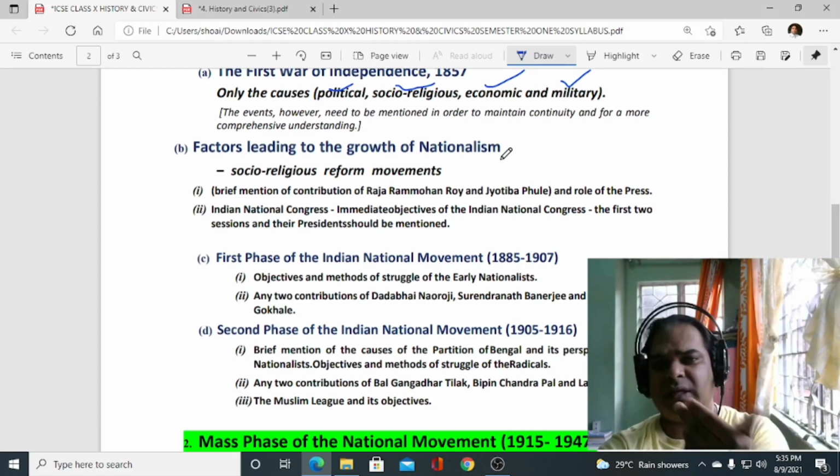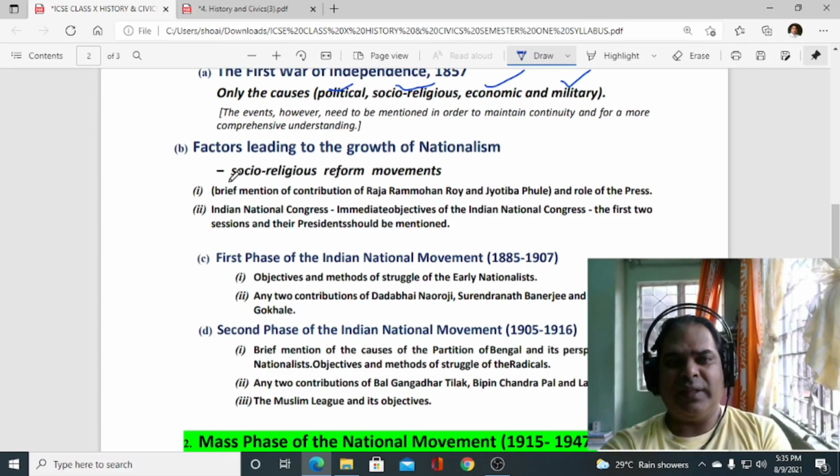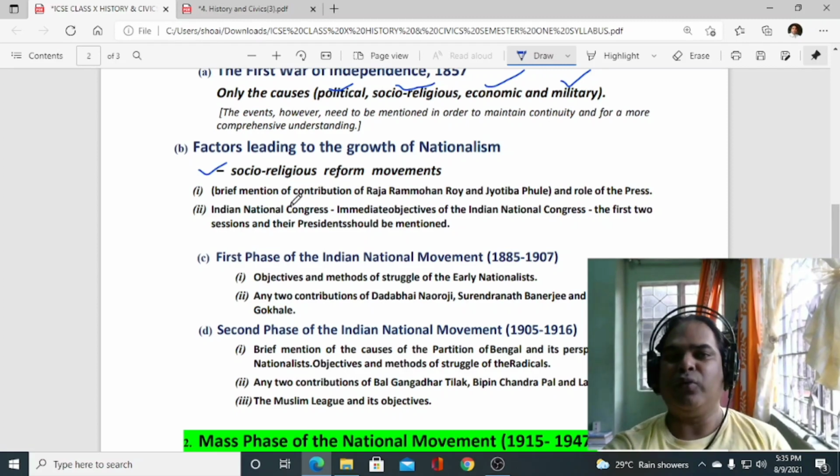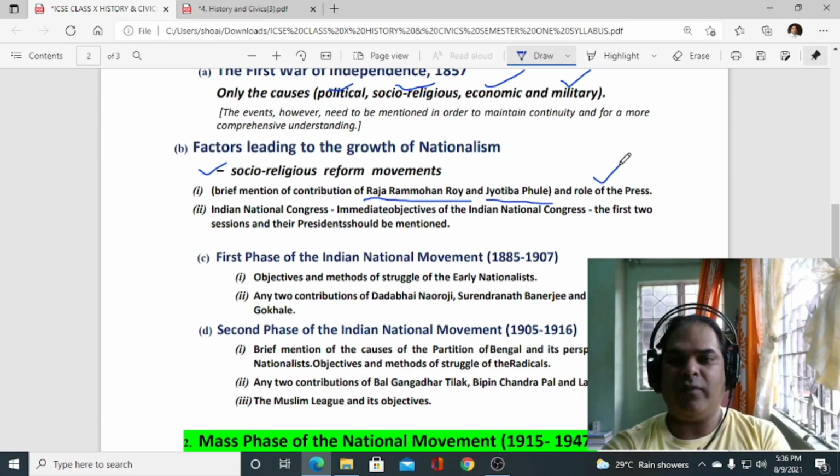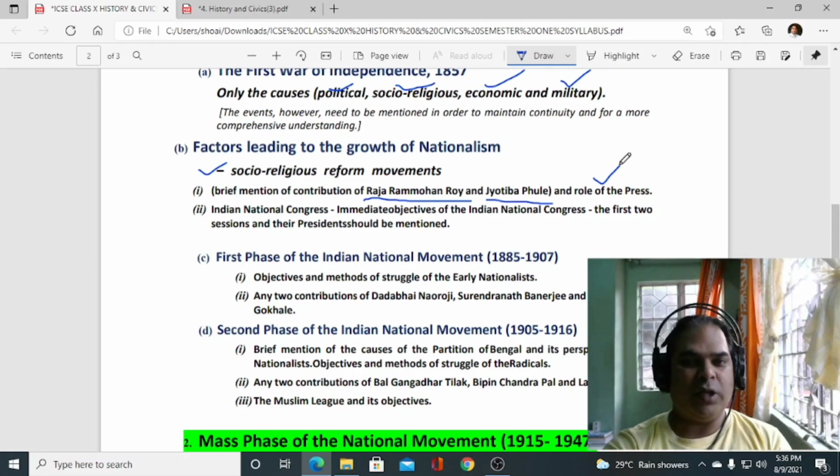This comes under chapter number 2, I hope, right? Within this, you have to study the socio-religious reform movement, and within this topic the contribution of Raja Ram Mohan Roy and Jyotiba Phule. These two reformers' contributions you have to study in the socio-religious reform movement, and the role of the press. These are the only three topics you have to prepare from chapter number 2, factors leading to the growth of nationalism.